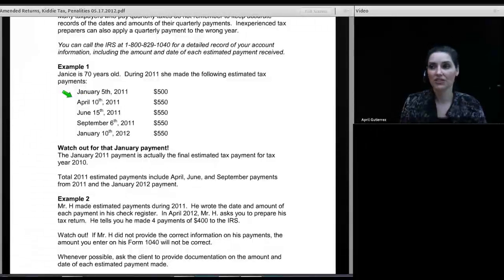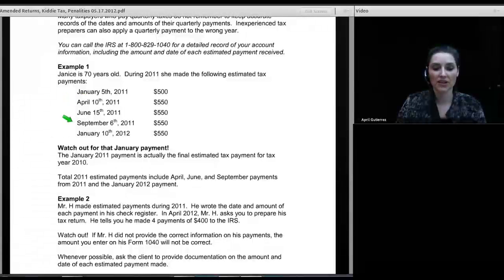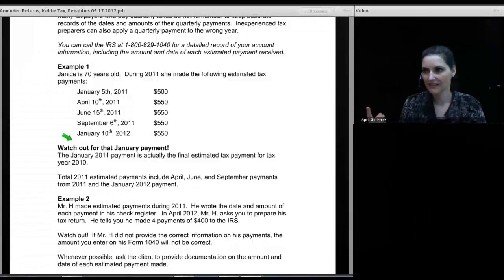So if you're holding a check written in January of 2011, you should not be applying that to the 2011 return. It belonged on the prior year return. And the deal is your client's going to come in with all the canceled checks from 2011, but they're not going to bring in the one from 2012 because we're not doing our 2012 return. This is the logic in their mind. So as the preparer, you should be looking at the dates on those checks. And if your client brought you a January 11 check and didn't bring you a January 12 check, be looking for the January 12 check.